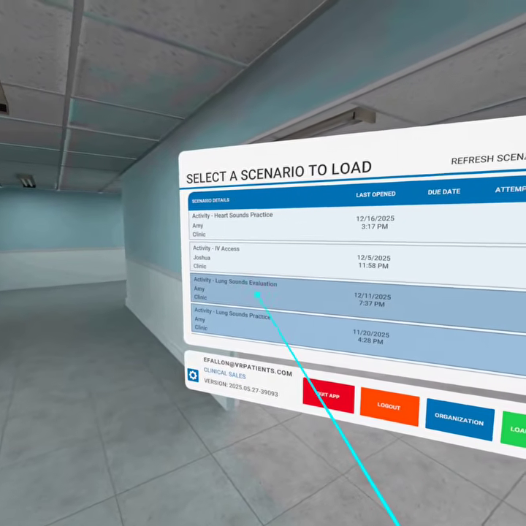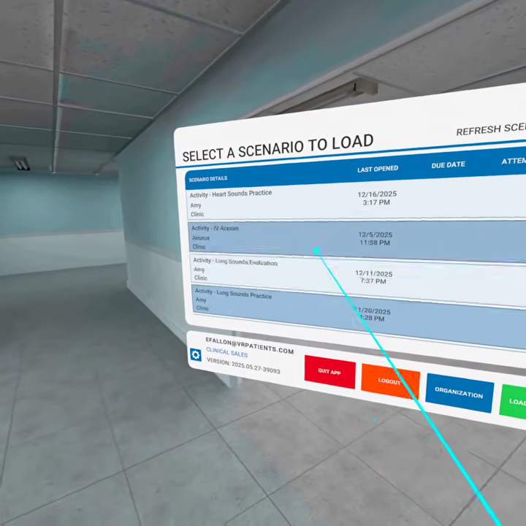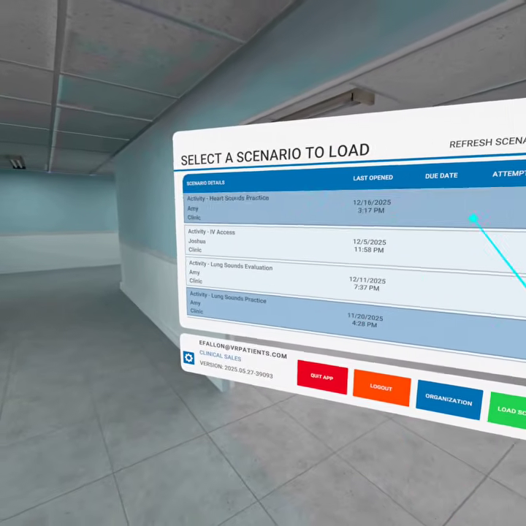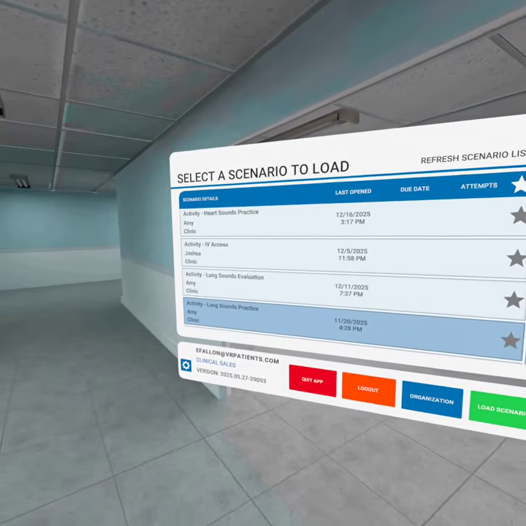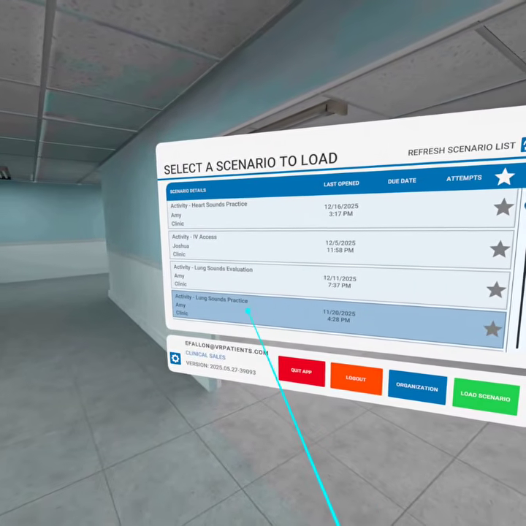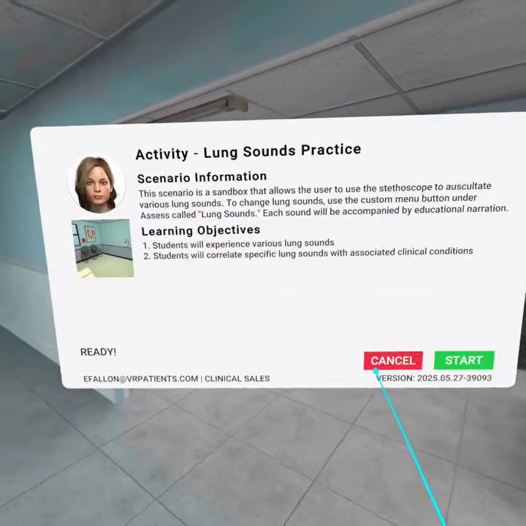There's also some evaluations tied to these, so you can get some additional testing. It's a great way to get a lot of repetition in on a specific skill. So we'll go ahead and quickly demo the lung sounds practice.